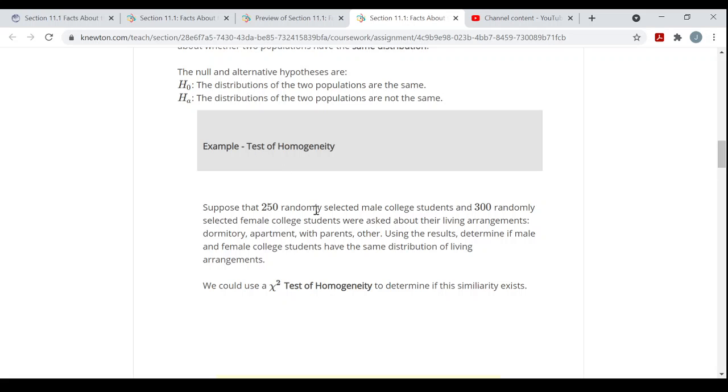Suppose that 250 randomly selected male college students and 300 randomly selected female college students were asked about their living arrangements: dormitory, apartment, with their parents, or other. Using the results, determine if male and female college students have the same distribution of living arrangements. All right, so do the male living arrangements have the same distribution as the female living arrangements? And this is a test for homogeneity where the chi-square distribution will come into play.